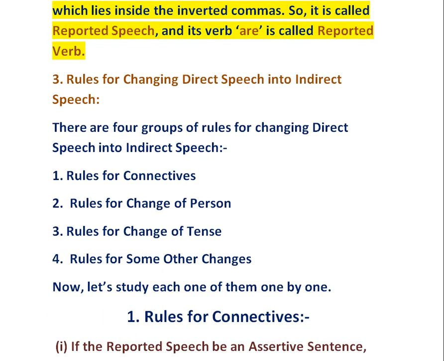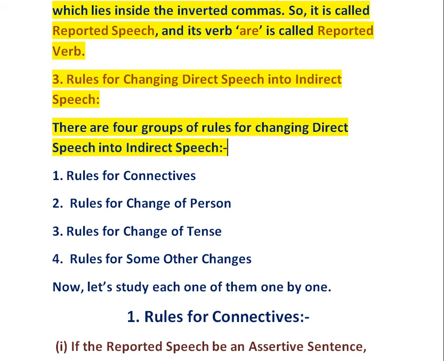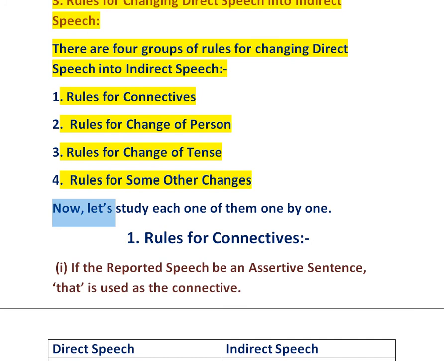Now, rules for changing direct speech into indirect speech. There are four groups of rules for changing direct speech into indirect speech. First is rules for connectives. Second is rules for change of person. Third is rules for change of tense. And fourth is rules for some other changes. Now let us study each one of them one by one.